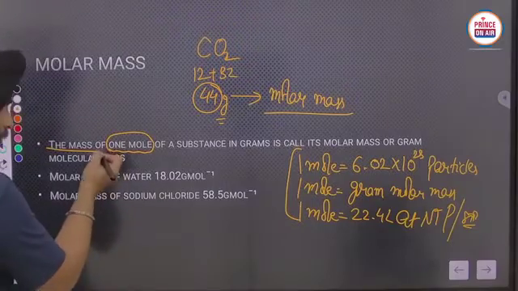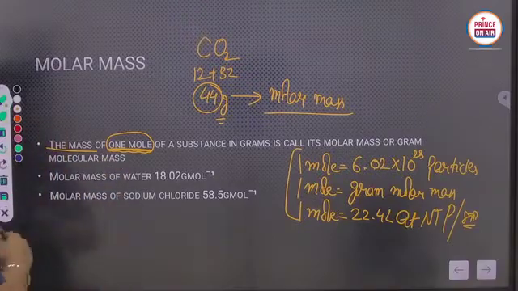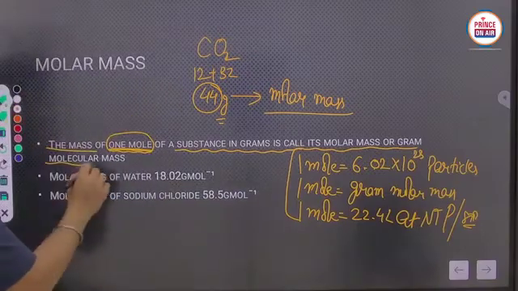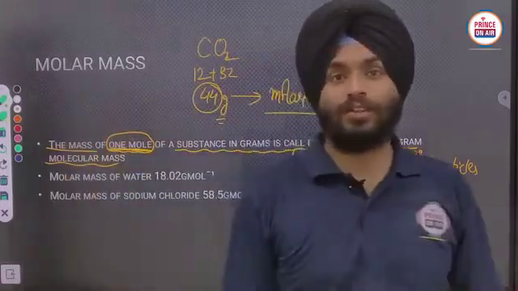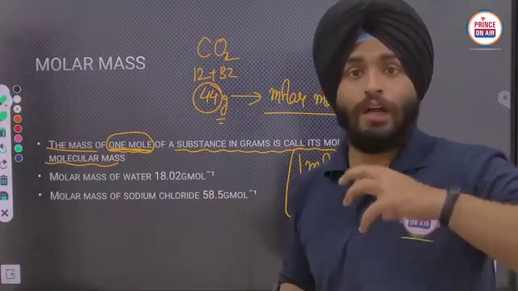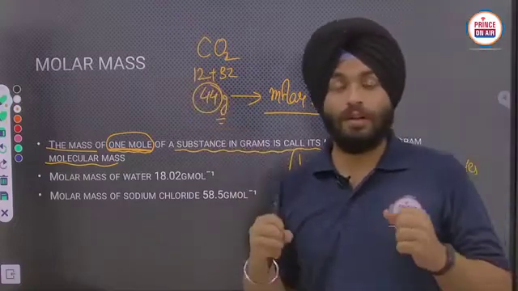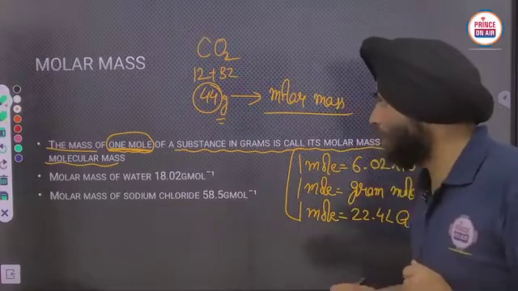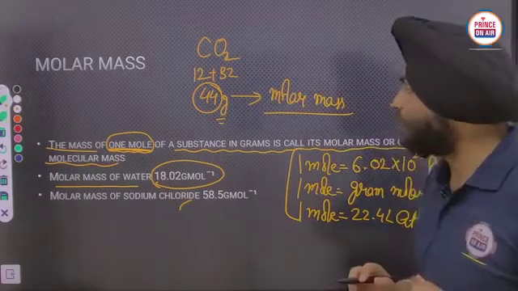So if we are using the one mole value of any substance in terms of mass, the substance in gram is called its molar mass or the gram molecular mass. You will understand this in the proper way in the further sections with the help of numericals. Whenever you use these to solve numericals, the concepts and definitions of these terms will become very clear. So see here, the molar mass of water is 18.02 gram per mole.